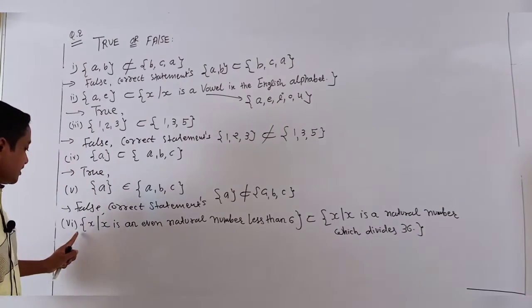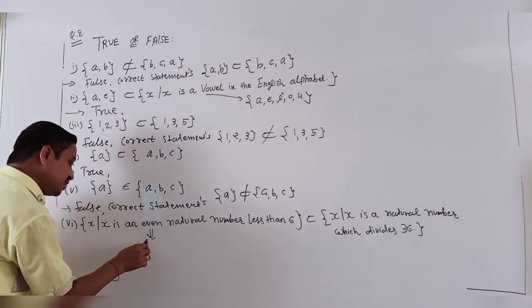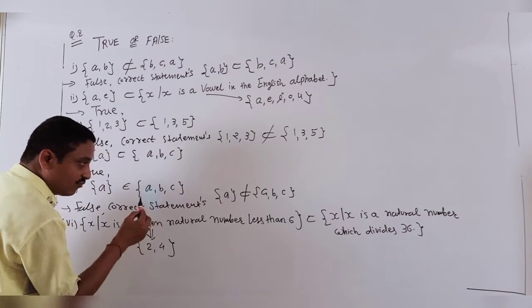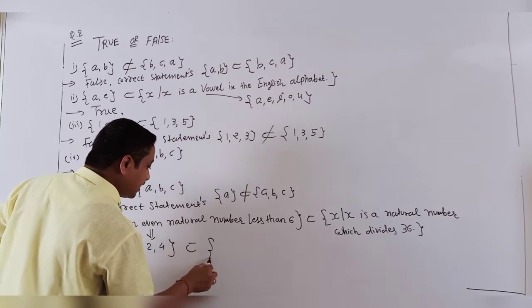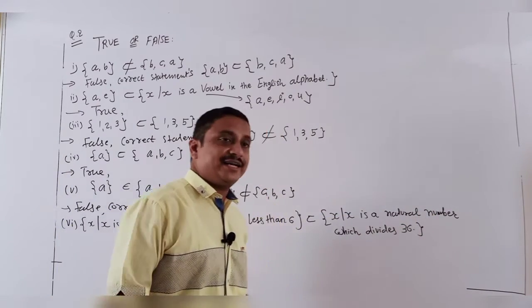And next, the last: x is an even natural number less than 6. So which are the even natural numbers less than 6? Yes, 2 and 4. After that, a subset is printed here: x such that x is a natural number which divides 36.